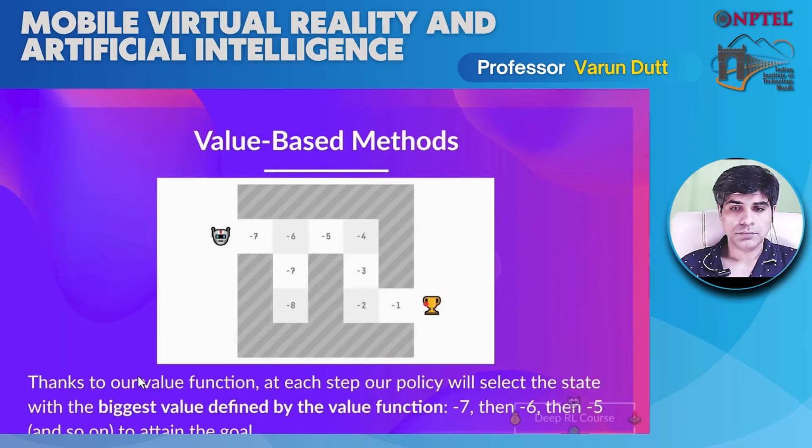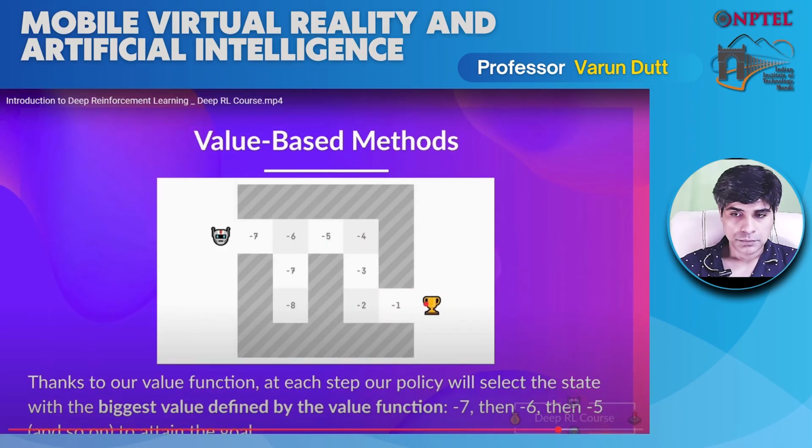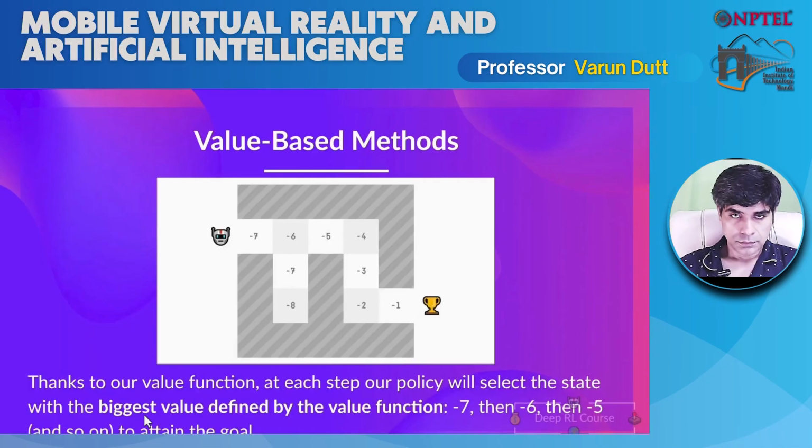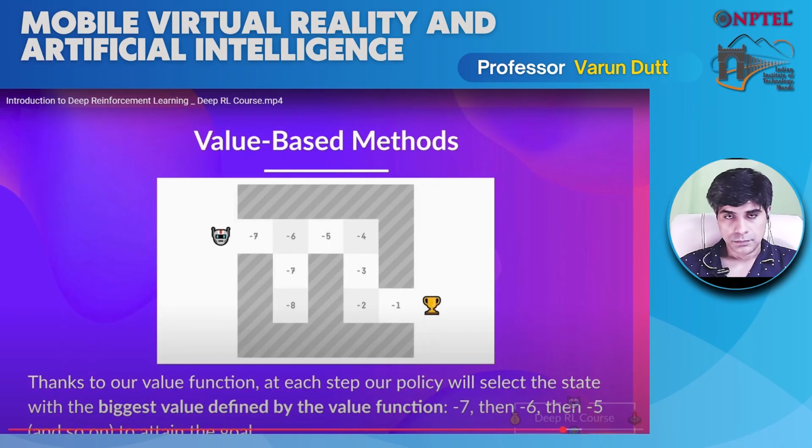So thanks to our value function, at each step, our policy will select the state with the biggest value defined by the value function. Again, if you still feel puzzled about the difference, don't worry because we'll dive deeper into both methods in the next videos.